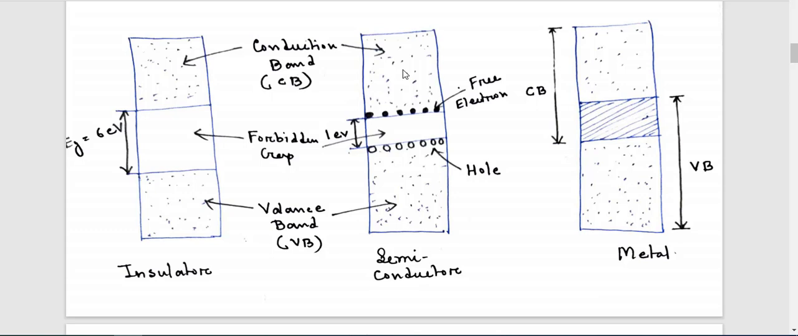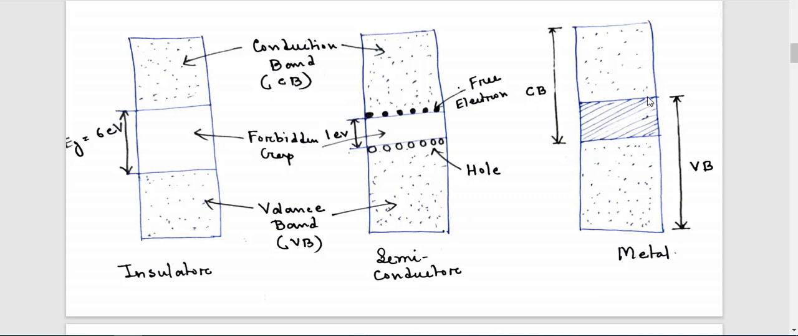Next come to the third part, that is metal. So what is metal? You can say metal is a crystalline solid which has overlapping valence and conduction band, which is already shown here. Now in metal the valence band is partially filled and the conduction band extends beyond the upper end of the filled valence band. When an electric field is applied, then what happens?